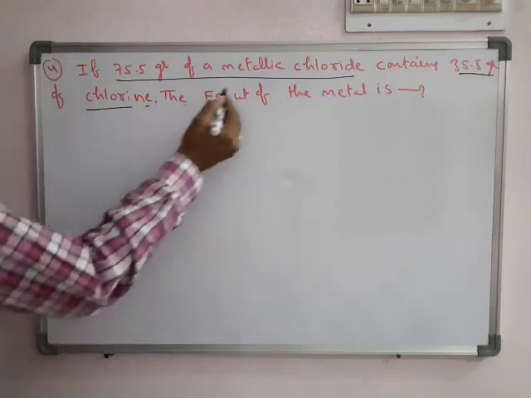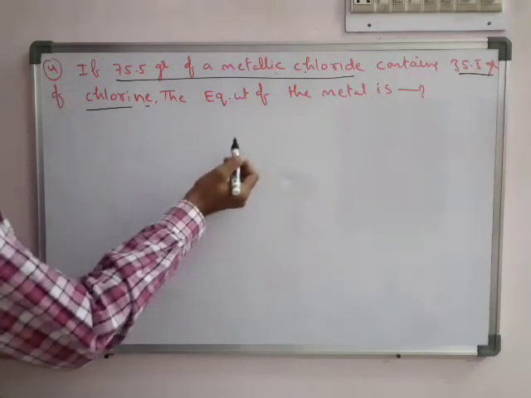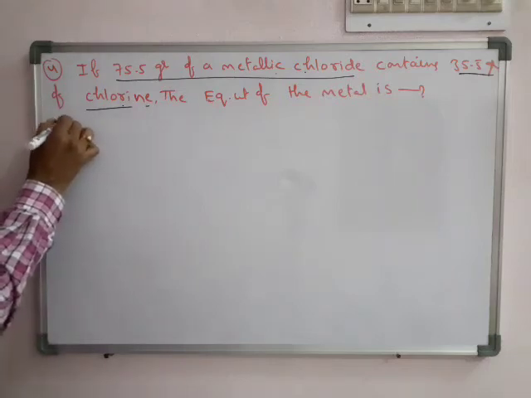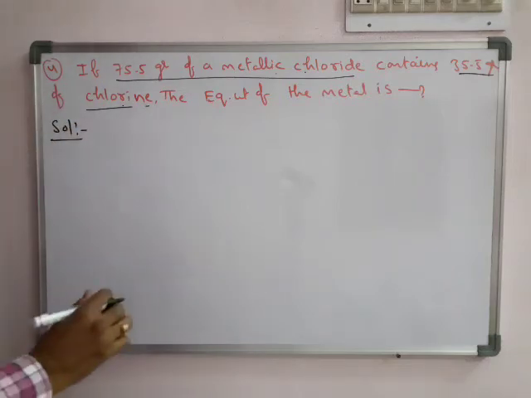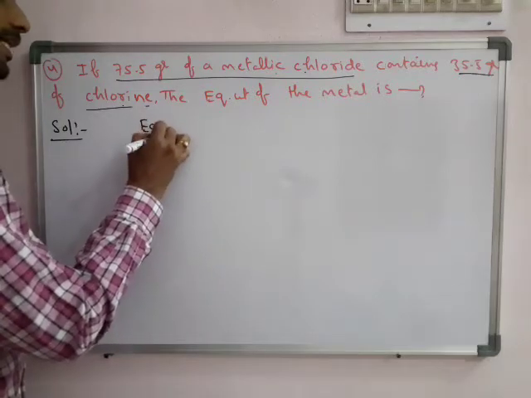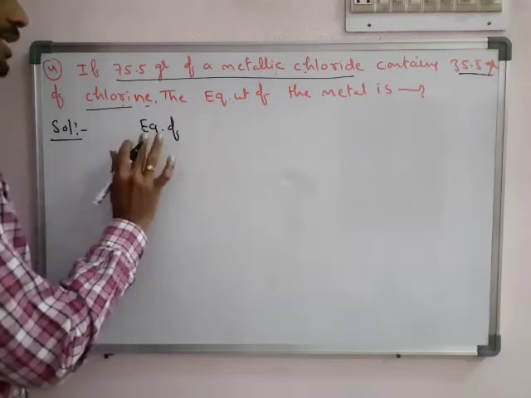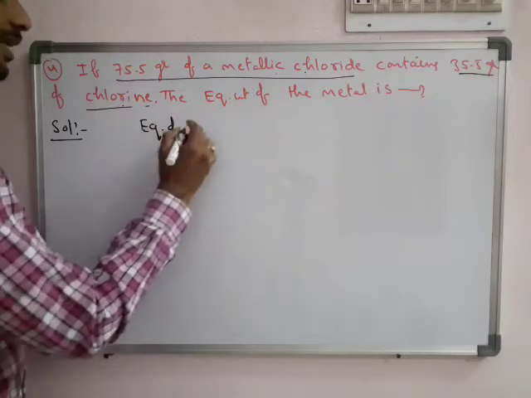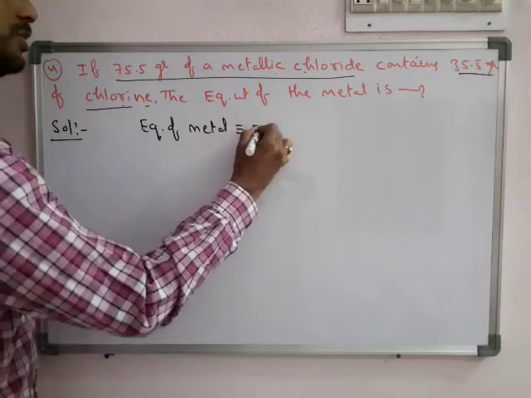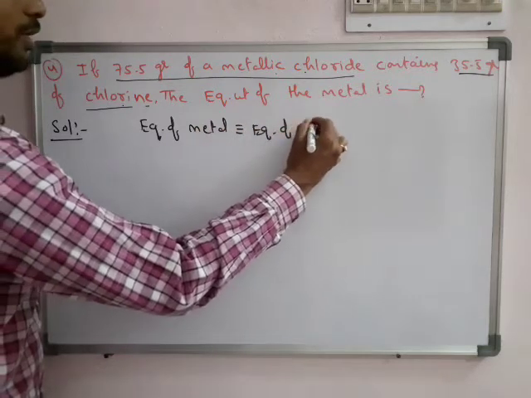So here the relation between metallic chloride, the information is given about the chlorine. So here we can write the common formula. So first writing the general formula is important. Here the equivalence of metal is exactly equal to equivalence of chlorine.